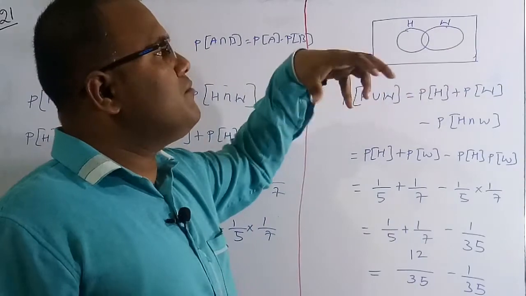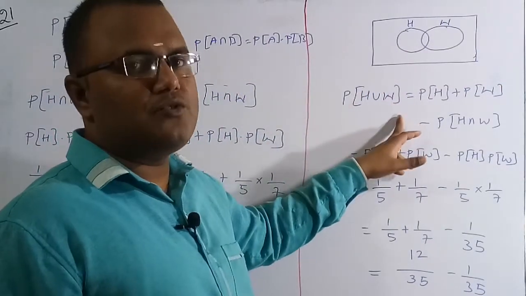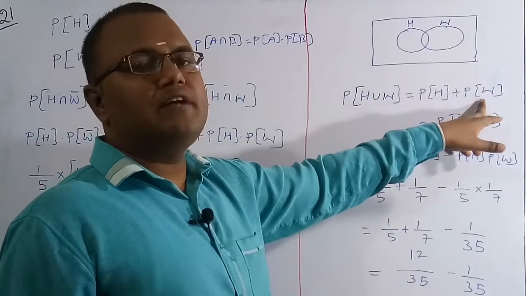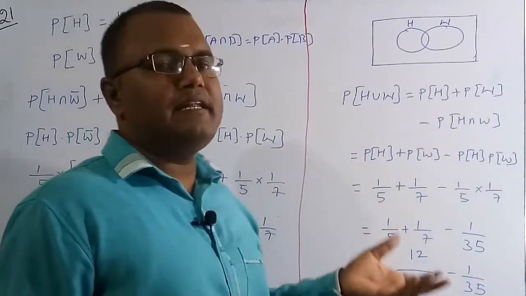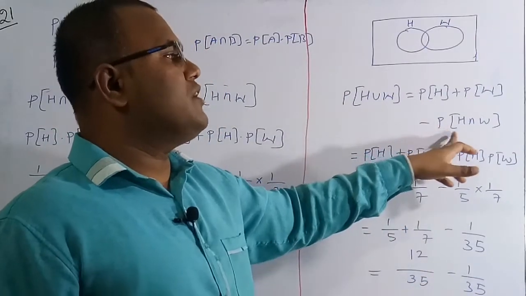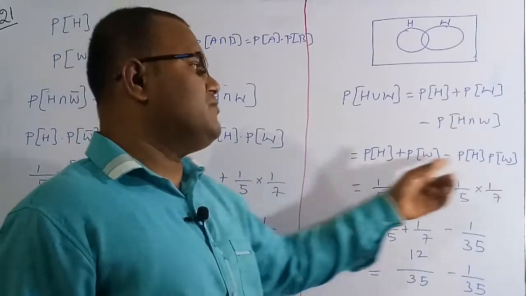We want the probability that any one of them is going to get selected, which means the probability of H union W is equal to probability of H plus probability of W minus probability of H intersection W. As husband and wife are independent, the probability of H intersection W is equal to probability of H into probability of W. We know the value of each.